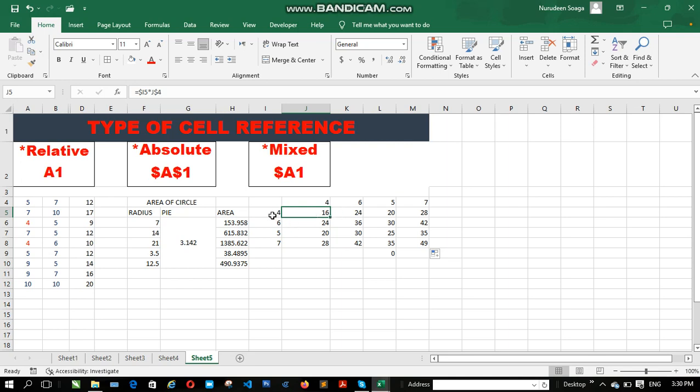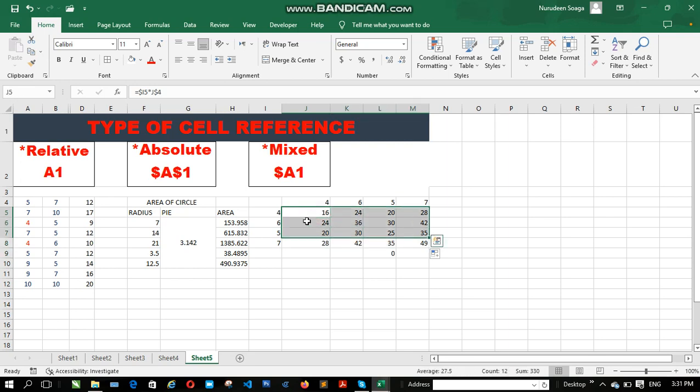In this case, for the value here, we lock the column, then we leave the row unlocked. So just try to observe it very well. This is how to make use of the cell references.